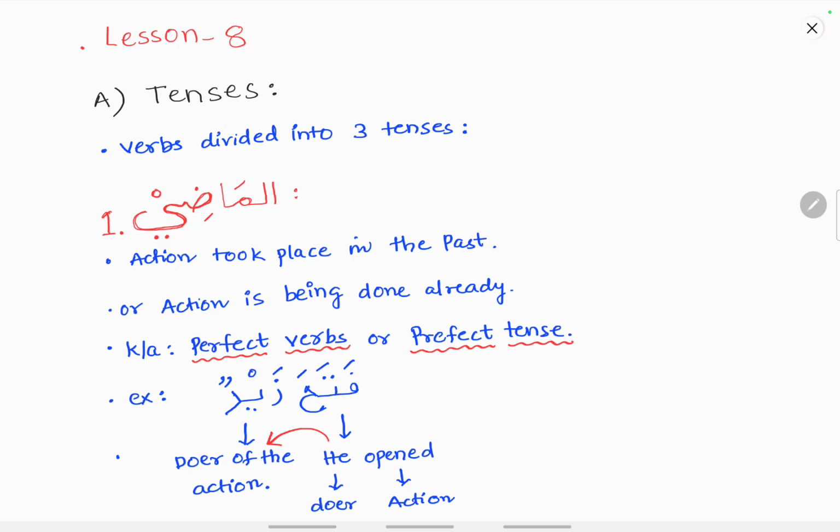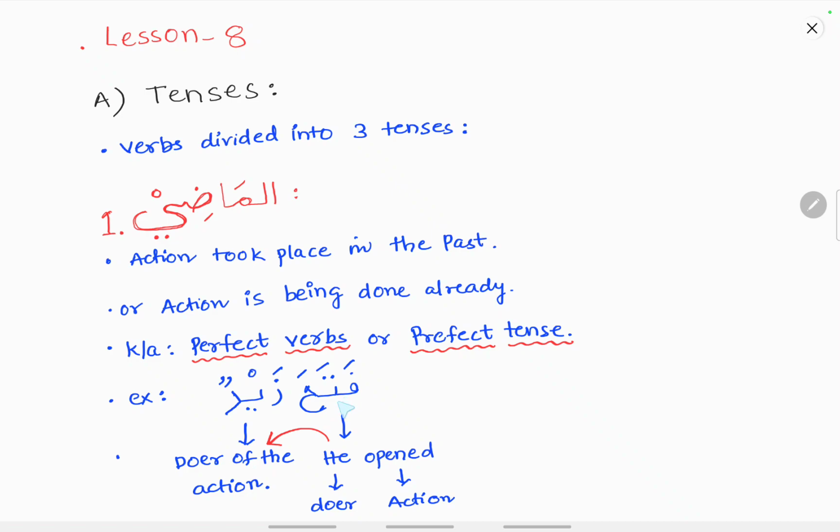Last class we finished the characteristics of a verb. So today we will be dealing with the first characteristic of a verb, that is tenses. Verbs are divided into three tenses. Starting with the first one, al-madi, the action took place in the past. Al-madi means it is a past tense where the action has been done already. Fi'lul madi is also known as the perfect verb or perfect tense.